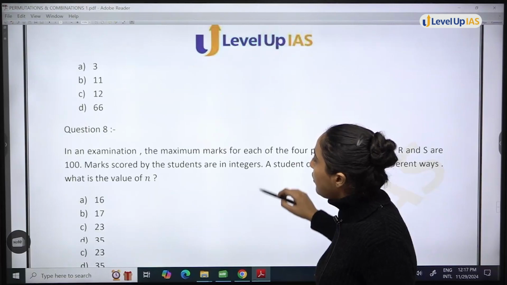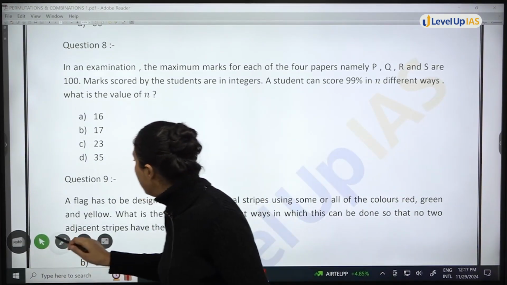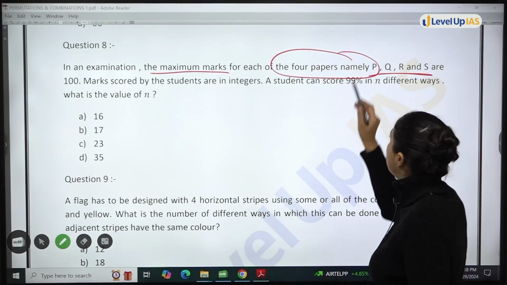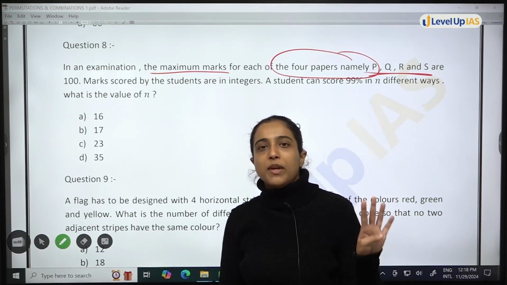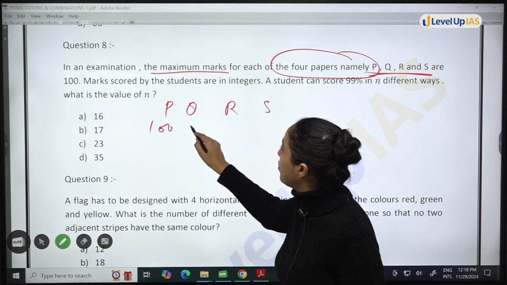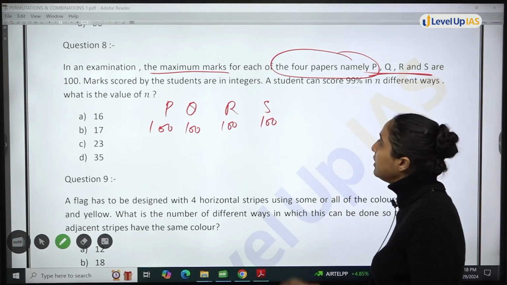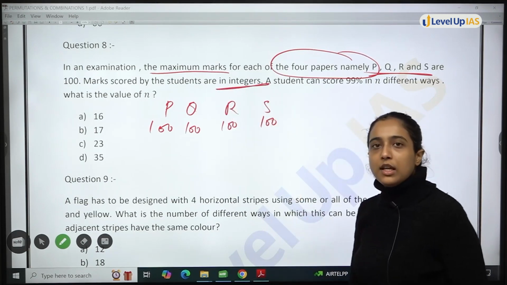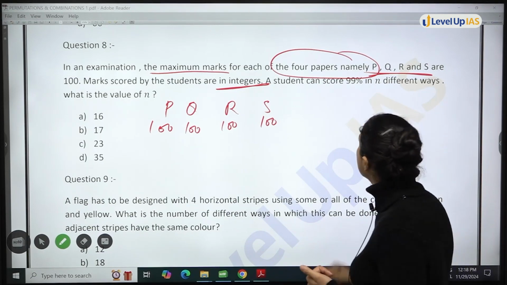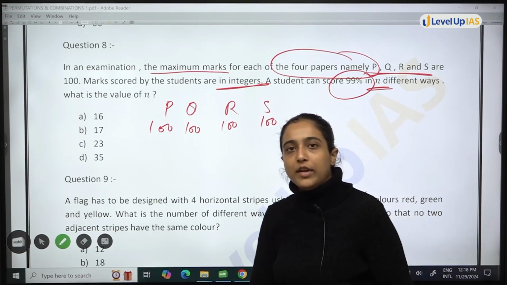Okay, let's move ahead. Question number 8 is: in an examination, maximum marks for each student, each of the 4 papers, namely PQRS, are 100. So 4 papers are there, PQRS. Maximum marks you can get is 100 in each. Marks scored by the students are in integers. Okay, so it is not that 99.5 or 96.5 is possible. A student can score 99% in n different ways. What is the value of n?